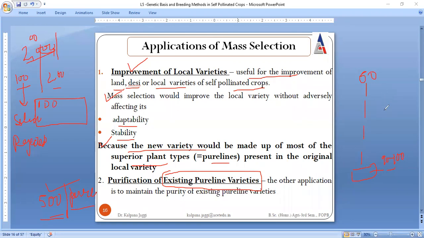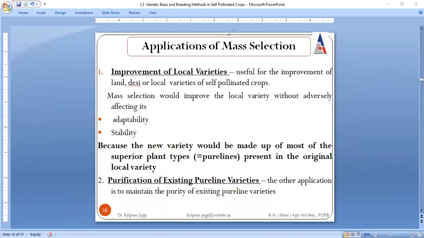I just need to put a focus on the concept: while coming to the end of the degree, we will be capable of analyzing which students are sincere and hardworking, right? That means from this already existing population, we will go for the purification of sincere and hardworking students, right? This is the same as what I mean to explain. I was explaining in terms of mass selection, so this is all about mass selection.